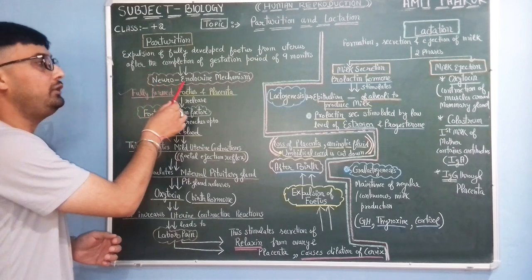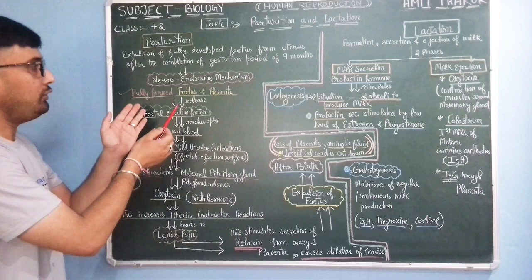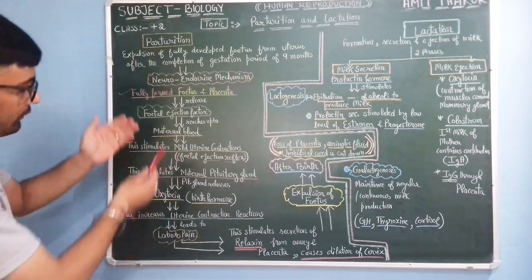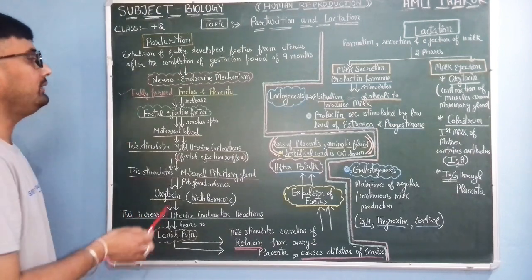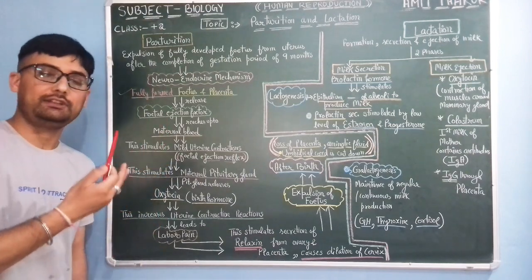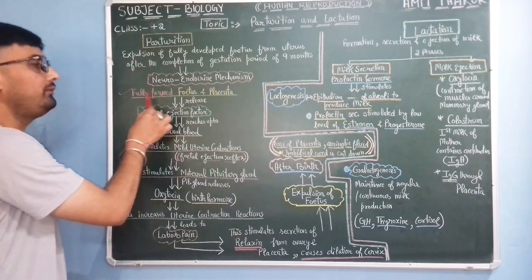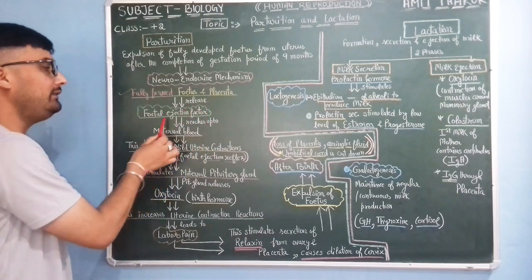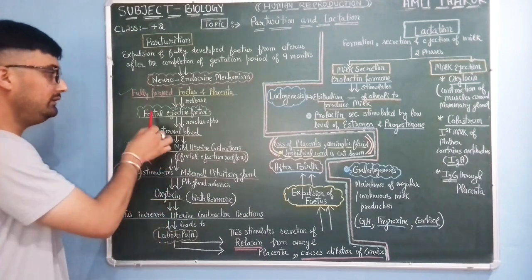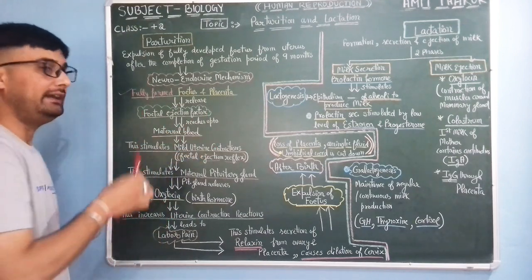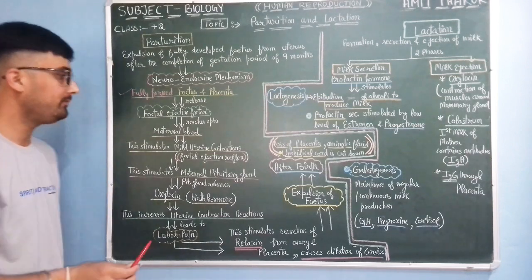So this is a neuroendocrine mechanism, and this neuroendocrine mechanism includes various events. It begins with the secretions from the fetus and placenta. The fully formed fetus and placenta release a hormone named fetal ejection factor. This fetal ejection factor then reaches the maternal blood, meaning the blood of the mother.